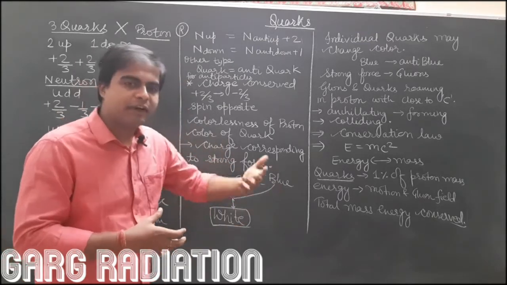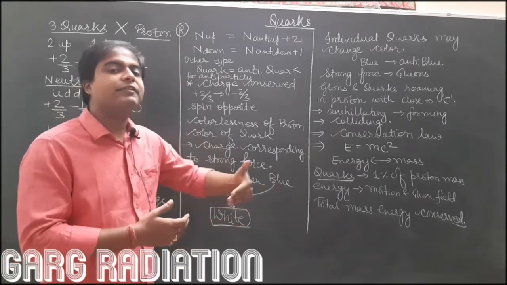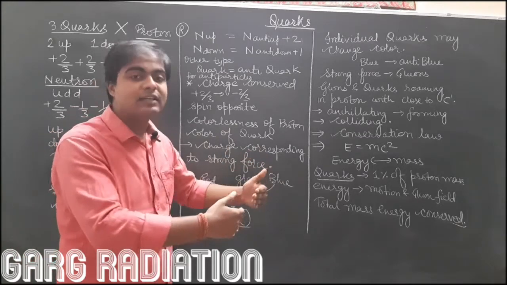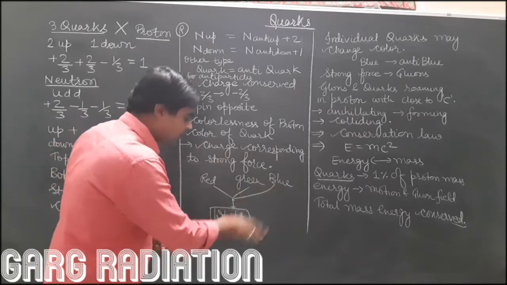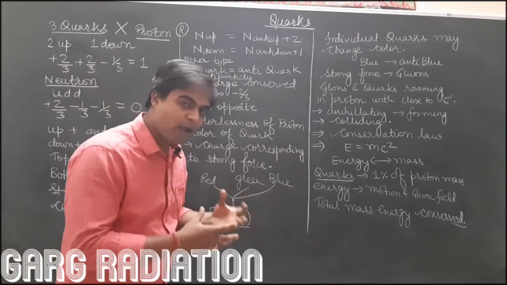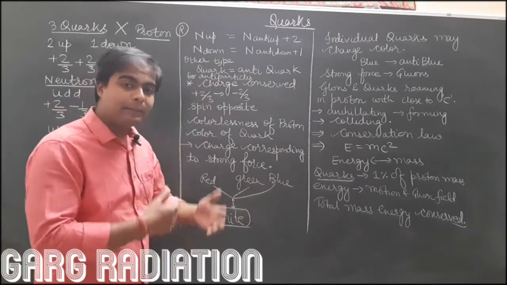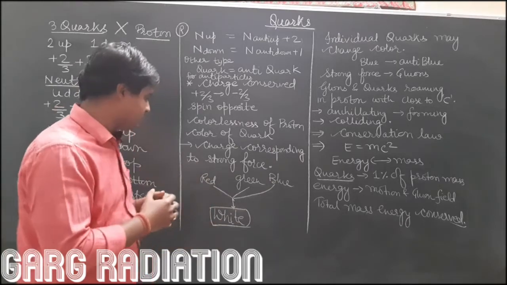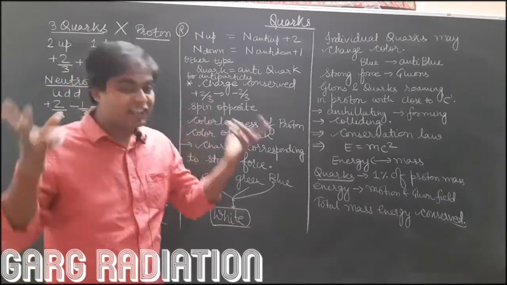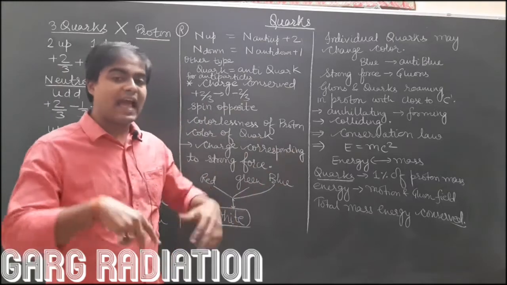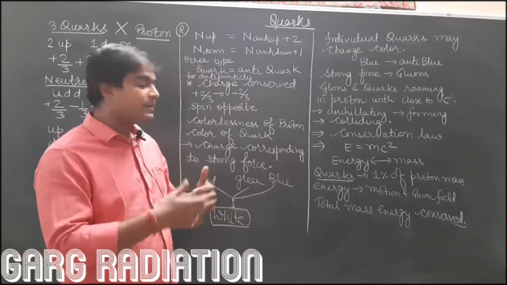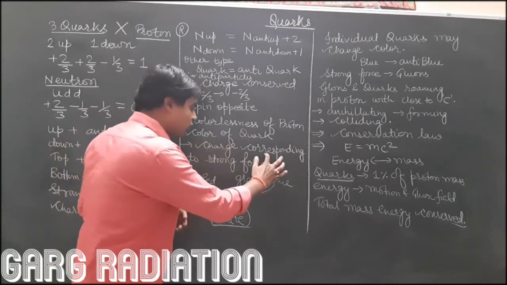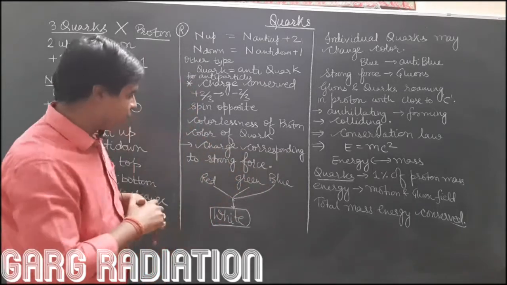When we say three different colors, we are saying three different natures of strong charges, and those strong charges together make the entire proton white, meaning completely neutral of the strong charges. This red is not actually red, this green is not actually green, this blue is not actually blue, but it is simply representing the charge which corresponds to the strong force.